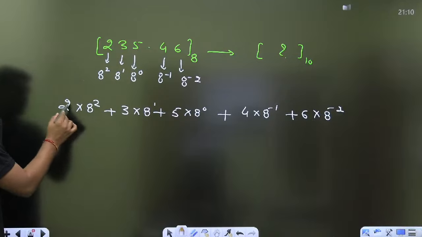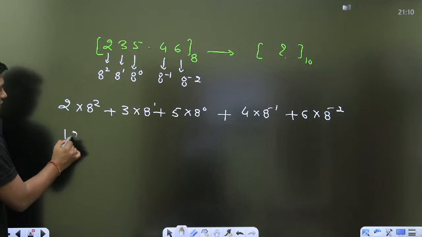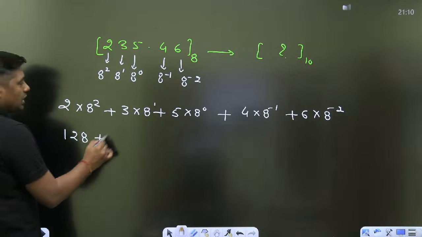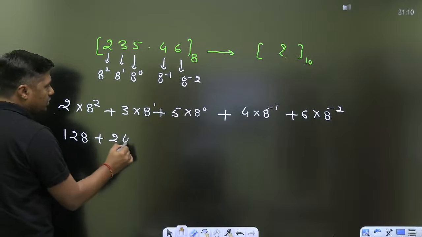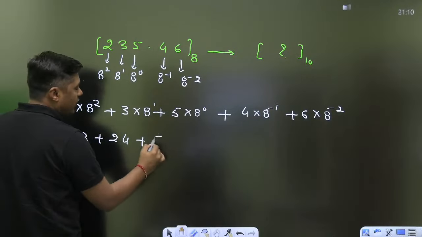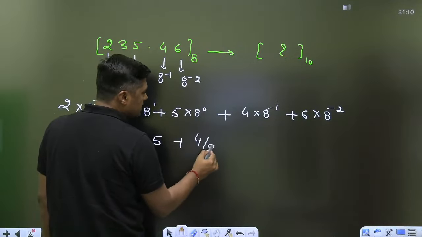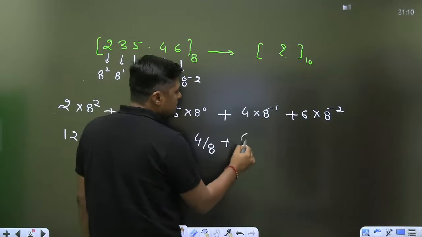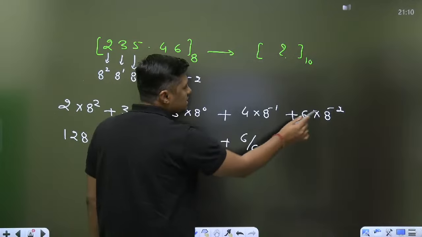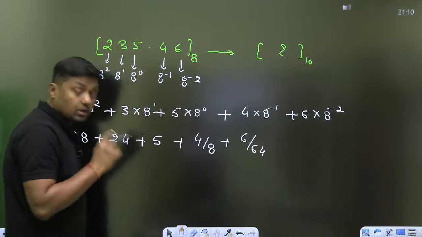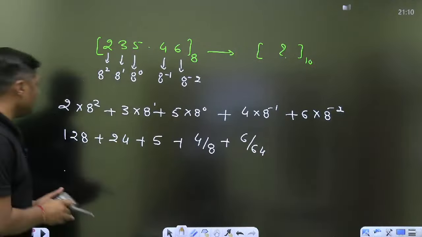Now this is 64 into 2, that is 128, plus 8 into 3, that is 24, plus this is 1, that is 5, plus 4 by 8, that is nothing but 0.5, and this is 6 divided by 64. Now use your calculator and get the value.